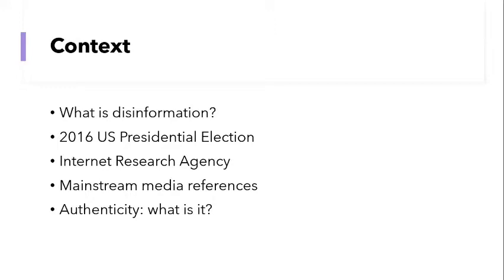Some of the accounts run by the Internet Research Agency ended up amassing a lot of followers, and they appeared in the mainstream media as evidence of public opinion. So this would suggest that at some level they had been believed to be true and real. This is touched on in the indictment of 13 Russian nationals by the US government, who were accused of election interference. The Internet Research Agency are named in this indictment, and it states that defendants and their co-conspirators regularly evaluated content posted to ensure they appeared authentic, as if operated by US persons. So we know that coming across as authentic was one of their aims.